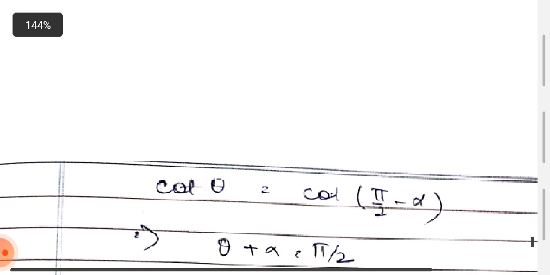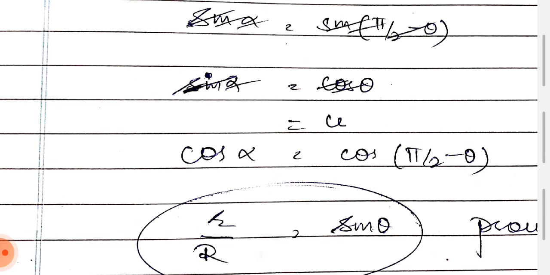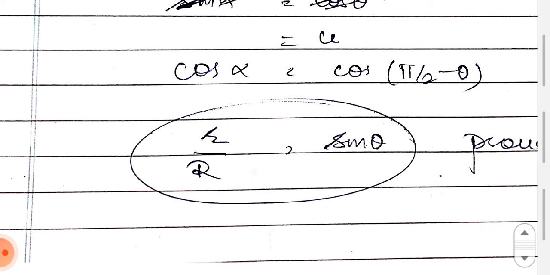So I apply cos alpha on both sides, this becomes sin theta, and my final answer would be r by R equals sin theta.